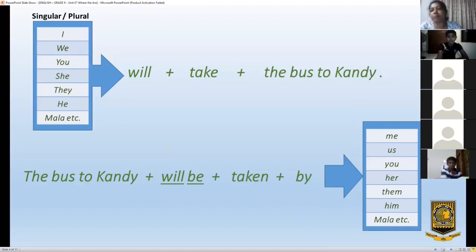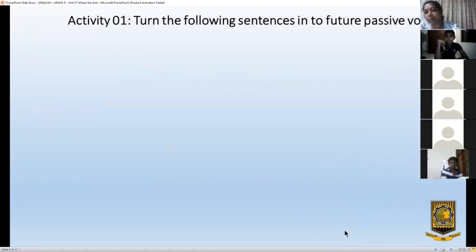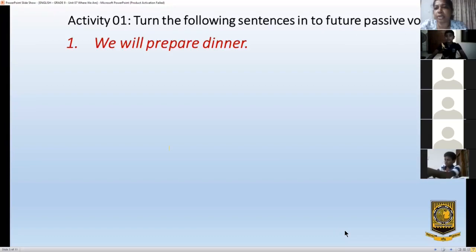Right. Now children, I am going to give you some activity. If you have a piece of paper, or you can do this exercise in your notebook. Good if you have a pencil and a paper, so you can turn this sentence into passive voice, passive future, quickly. I'll give you time. Right, let's try the first one. We will prepare dinner. Now turn this to passive voice. I'll give you 2 minutes. Hurry up.